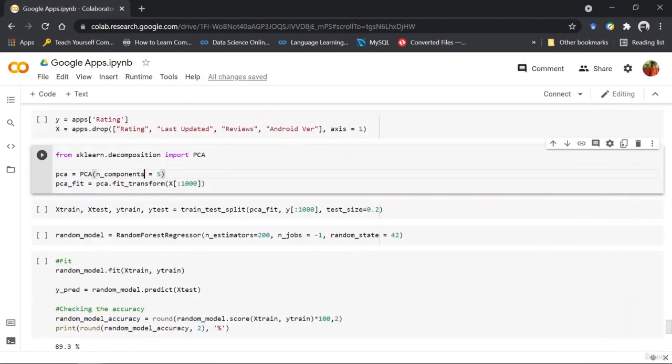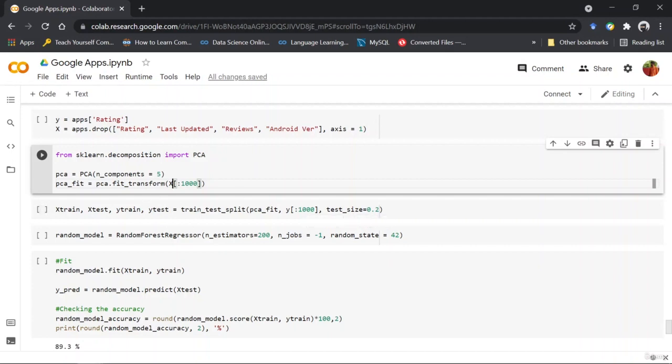So we started off with 13 columns, remember? If we remove the prediction column, the ratings column, we will have 12 columns. And then we created some more columns out of dates, right? So now if I use PCA and the function fit and transform, the data set having maybe 12 or 13 columns will be squeezed down to just 5 columns, and all the information that the original data set had will most probably be retained in those 5 columns in the output data set.